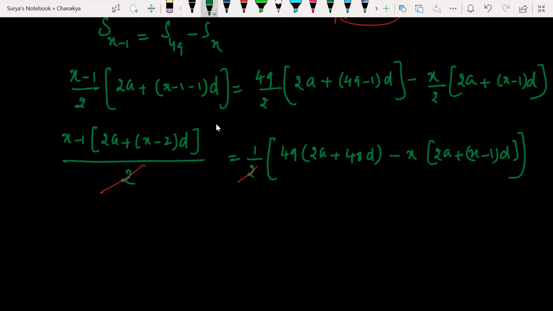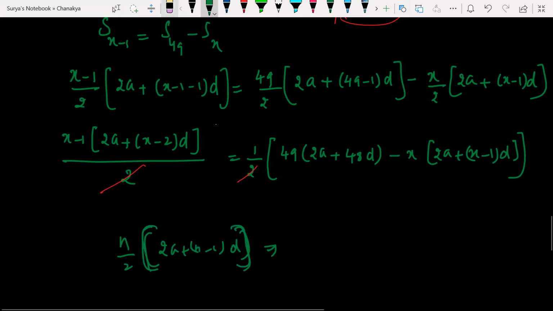I'll tell you one more example. n by 2 into, what is the formula? 2a plus n minus 1 into d. This is the formula, right? What is the problem in writing this as a big bracket, whole divided by 2? Yes or no? Yes.